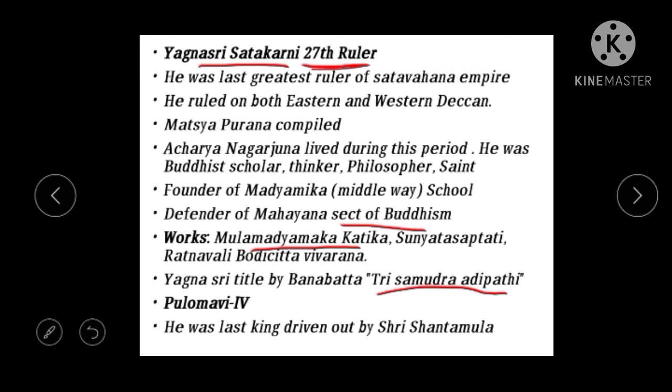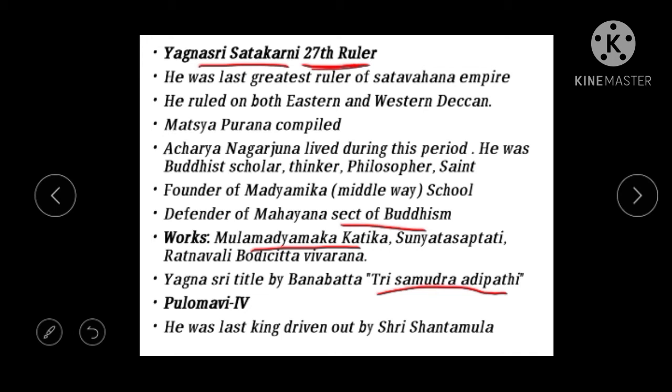After him we see the last ruler, that is Pulamavi. In some inscriptions he is known as Pulamavi the third, and according to the Puranas, Pulamavi the fourth. It means different kings, but the time period depends upon the sources.